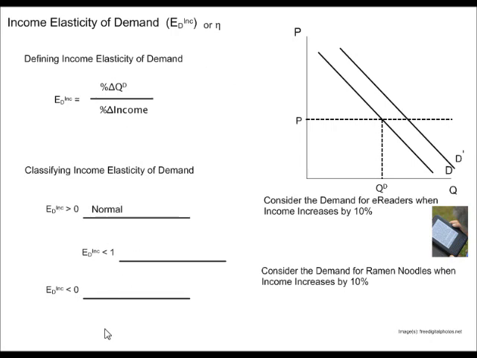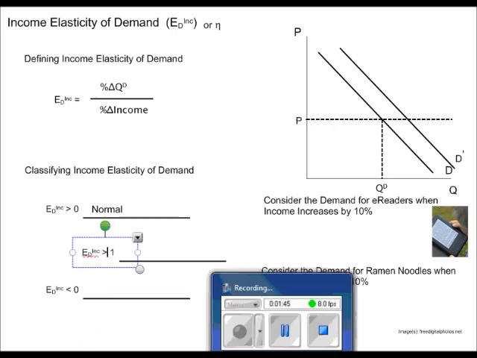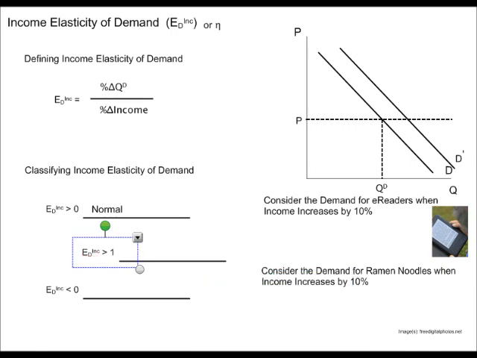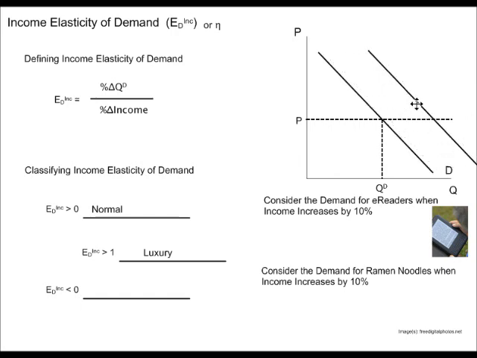More than that, if we have the income elasticity of demand and it is greater than 1, then we have a specific name for those. We refer to those kinds of goods as being luxury goods. Fundamentally, any value greater than 0 is normal goods. Any value that's greater than 1 is a subset of the normal goods that we call the luxury goods. The value of the elasticity tells us how much the demand curve shifts.